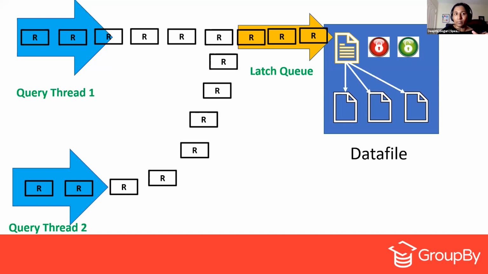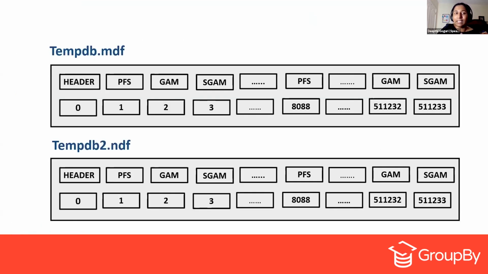Now in this situation, if there is only one data file, all of these requests are waiting in the latch queue. Instead, we can create a different data file, and for each data file we can have these PFS, GAM, and SGAM pages. Why can't we create an additional data file so that this particular workload can be equally distributed between those files? Now let's see how that will happen. Let's create one more tempdb file, an additional data file with the same size, right?